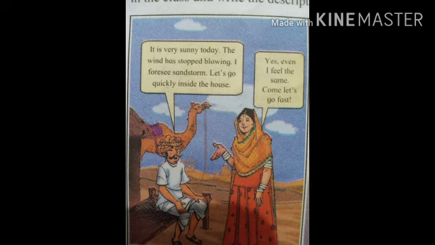Now students, in this picture you can see a conversation between a male and a female. The male person is saying, "It is very sunny today. The wind has stopped blowing. I foresee a sandstorm. Let's go quickly inside the house." And what is the lady saying? The lady is saying, "Yes, even I feel the same. Come, let's go fast." Now by this, what can we understand?